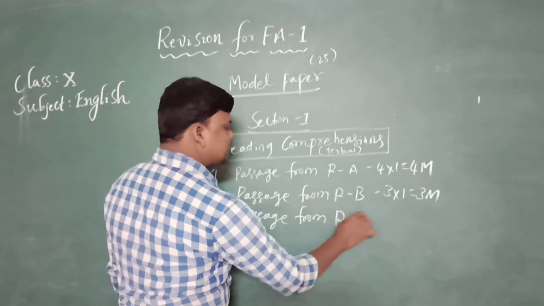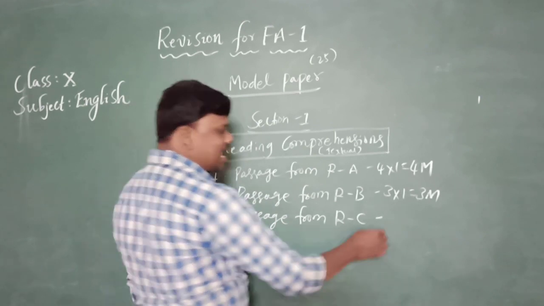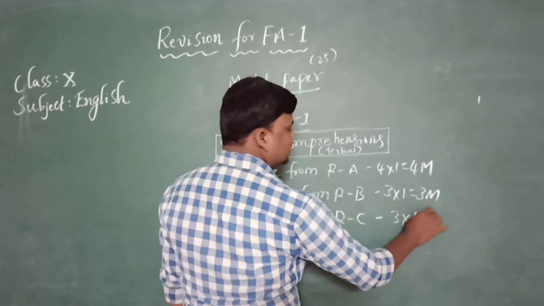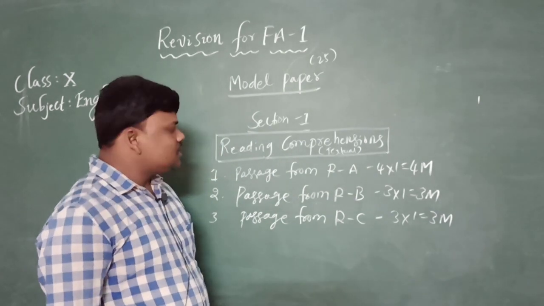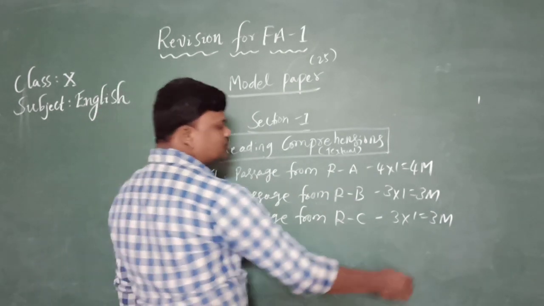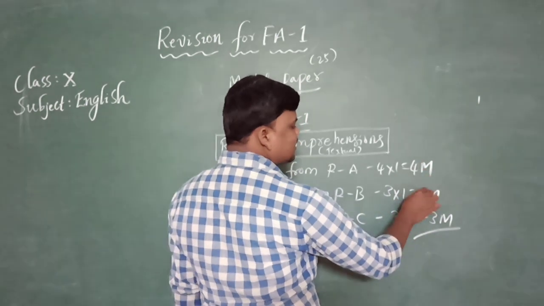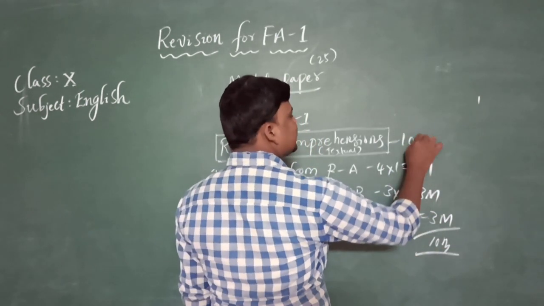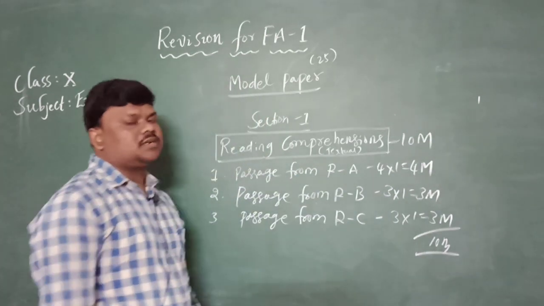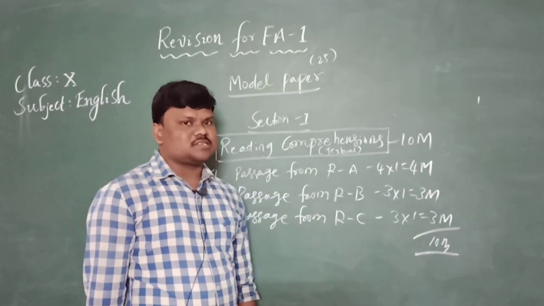Passage from reading C. Reading C, I will do it. 3 ones are 3 marks. I am going to give you 3 marks for that. So see, there are totally 4, 3, 7, 10 marks. 10 marks is for reading comprehension questions. You will get full marks easily without any doubt.